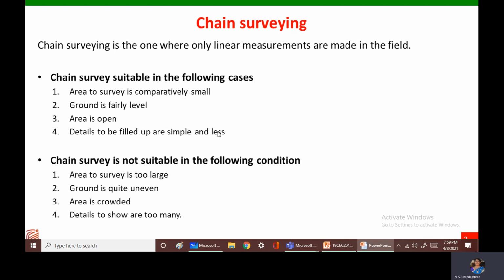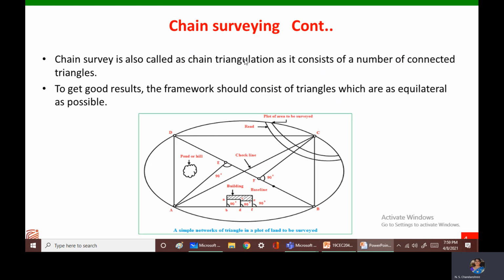To begin with, chain surveying is the one where only linear measurements are made in the field. So using this chain survey, we can only do the linear measurements. For doing the angular measurements, we can use a compass.